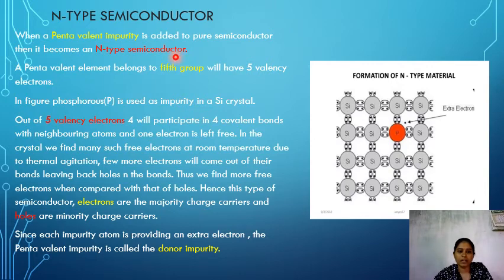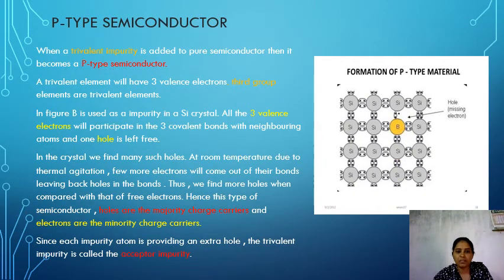The impurity belongs to the fifth group elements, which have high valence electrons in the valence shell. Electrons are the majority charge carriers, holes are the minority charge carriers. This pentavalent impurity is called a donor impurity because it always tries to donate an extra electron. And the next one is the P-type semiconductor.